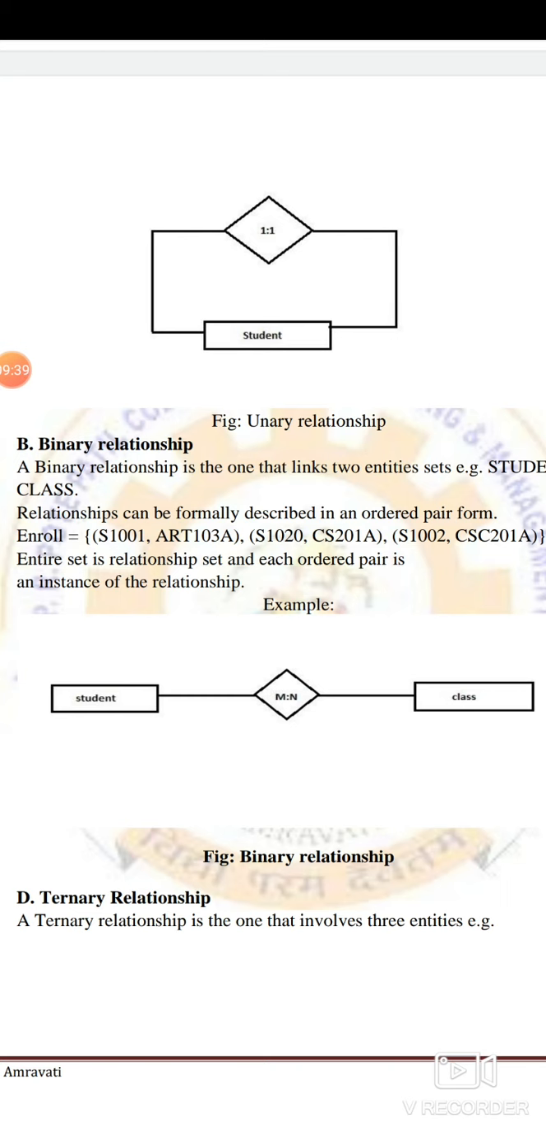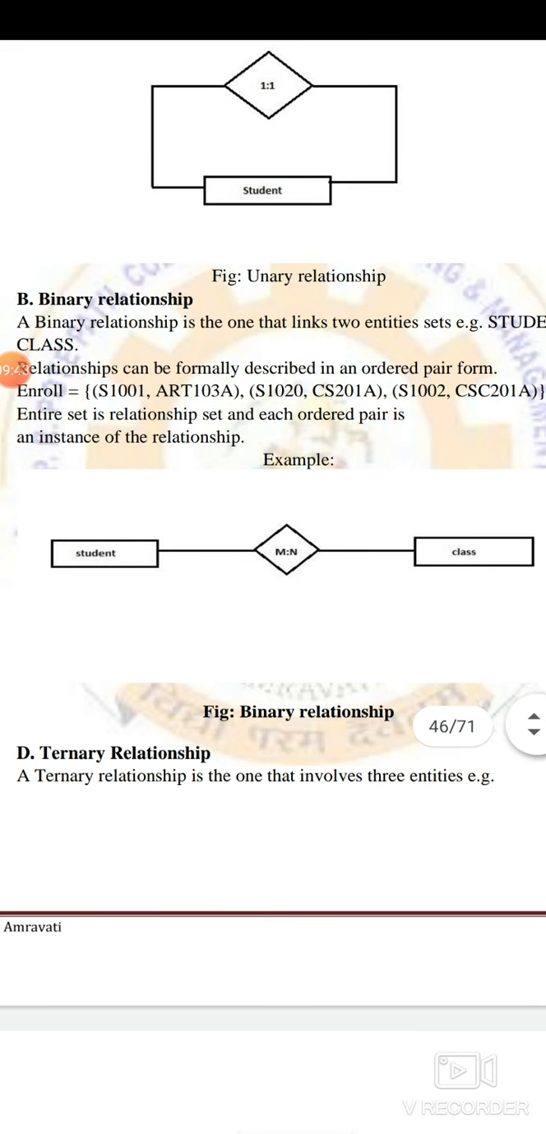It is a relationship set, and each ordered pair is an instance of that relationship. That means the relationship between two entities is shown. The entities could be anything. So here the two entities are student and class.